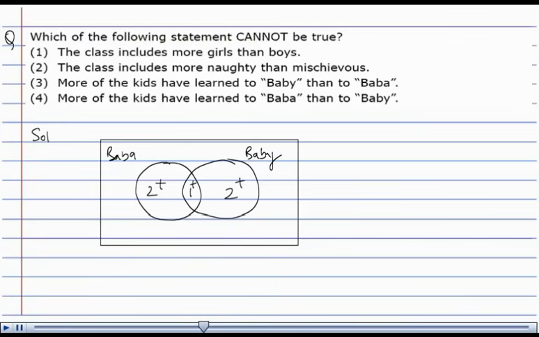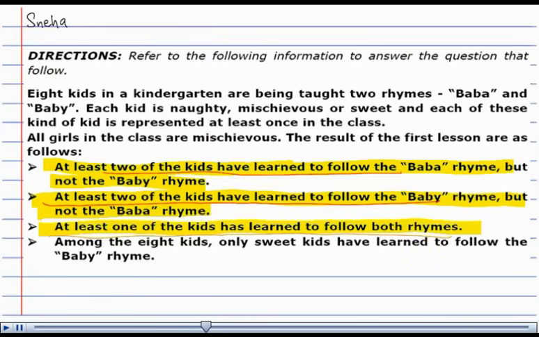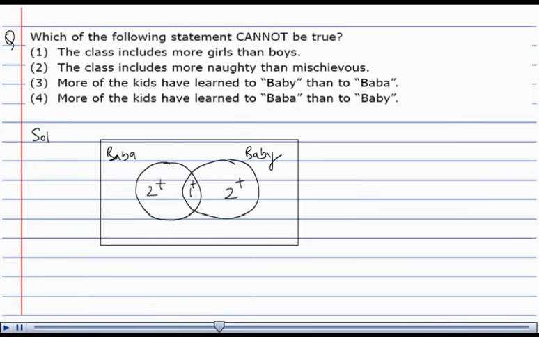The information which we have from the question is, among the 8 kids, only sweet kids have learned to follow the Baby rhyme, which means that the Baby rhyme is learned only by those kids who are sweet. So, this portion is contained by only sweet kids.